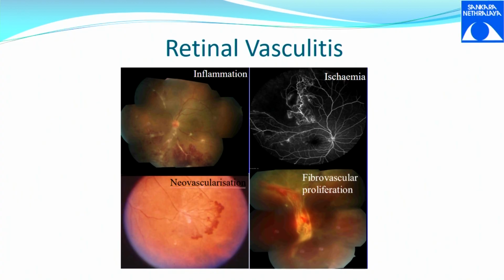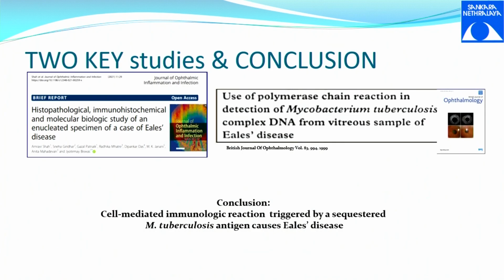So in retinal vasculitis, the history goes like this. Initially there is inflammation, followed by ischemia to a peripheral part of the retina, followed by which, because of the ischemia, there is neovascularization, and because of the neovascularization there is fibrovascular proliferation.